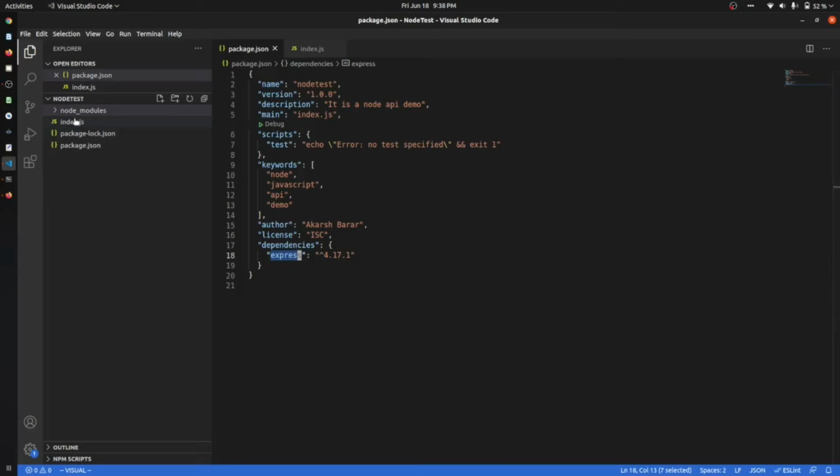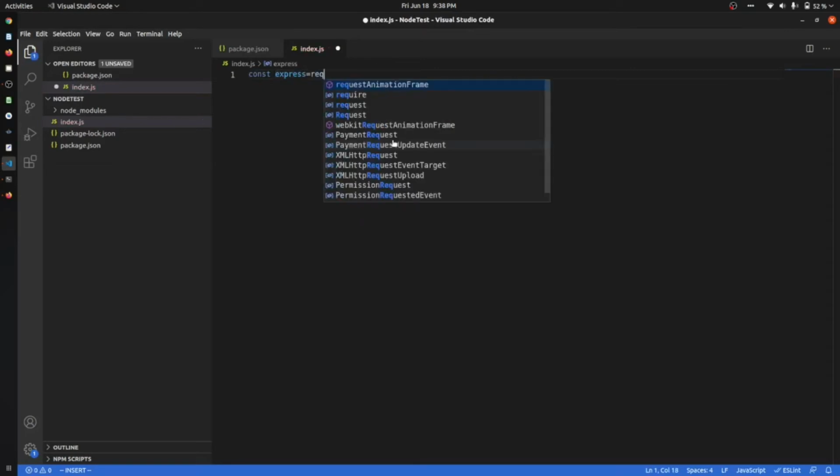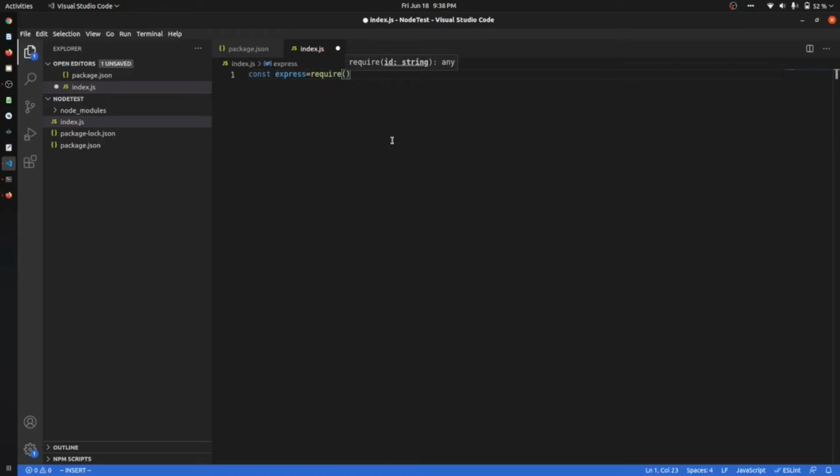Okay, so let's start with creating the application. I'm just going to create a normal application and let's see how we can do it. Firstly, we have to import Express inside my application. So const express is equal to require express. Okay, and then const app is equal to